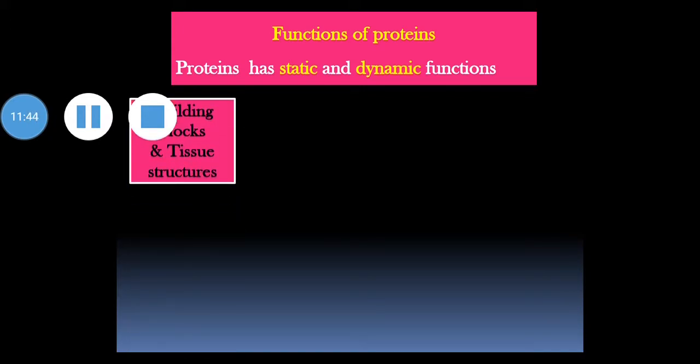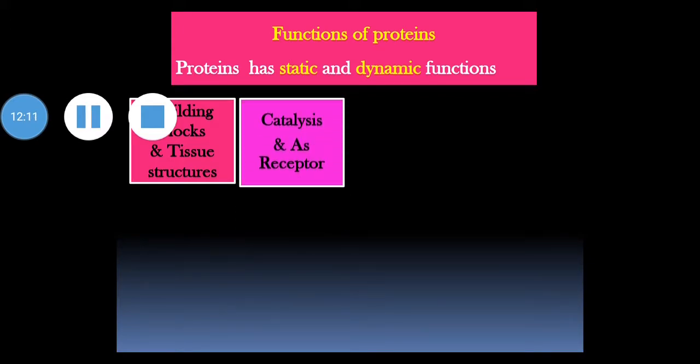First is building blocks and tissue structure. Proteins are basic constituents of cytoplasm of cell. Proteins are fundamental constituents of the structural and functional organization of the cell. Some proteins are components of structure of tissues. For example, alpha keratin is present in hair and epidermis. Next is catalysis and receptor. We know that enzymes are biocatalysts.